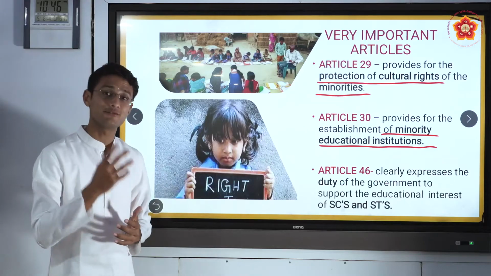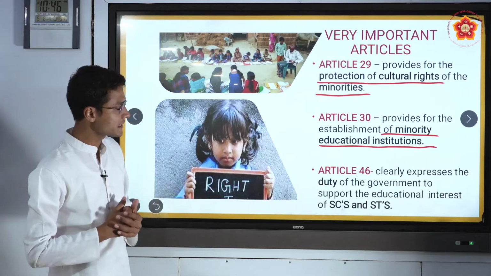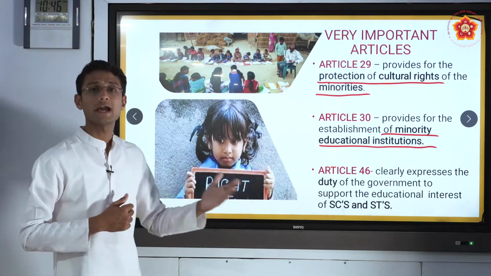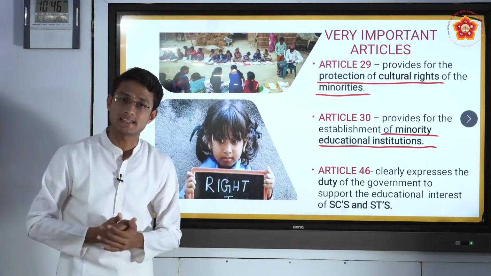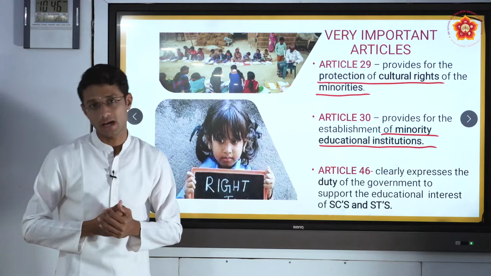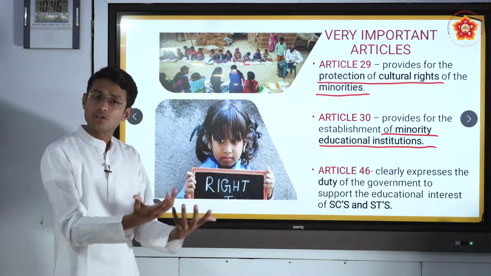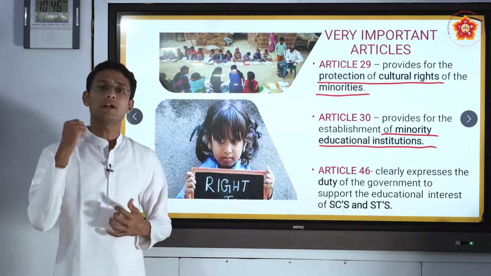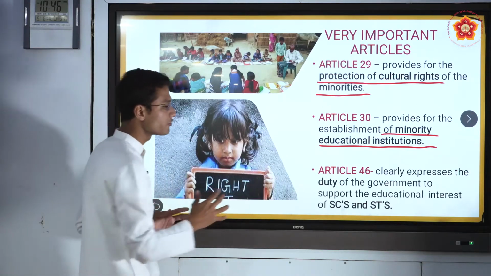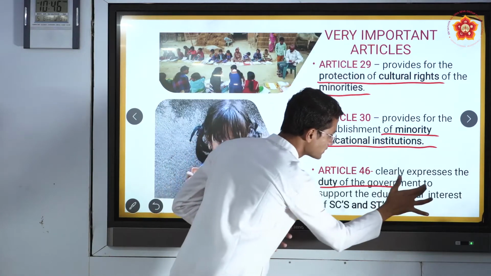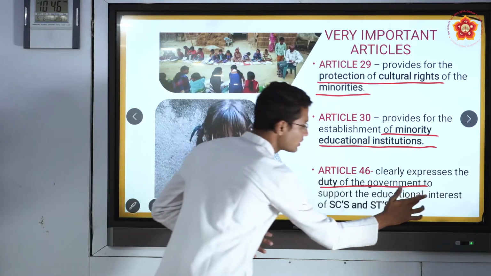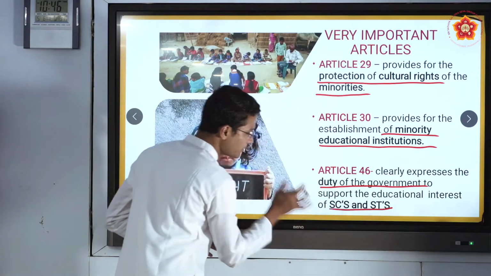So let us go to Article 46. It clearly expresses the duty of the government to support education for SCs and STs. In full form, ST is Scheduled Tribes and SC is Scheduled Castes. These people were totally neglected in society, and what Article 46 clearly says is that it is the duty of the government to take care of and support the education of Scheduled Caste and Scheduled Tribe children.